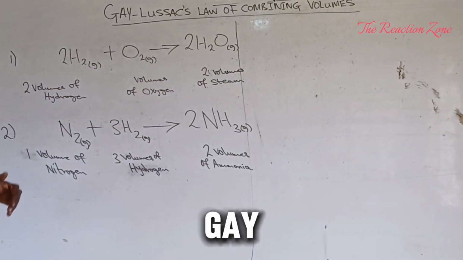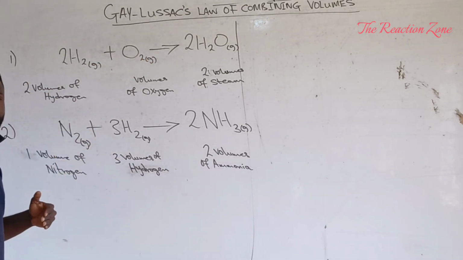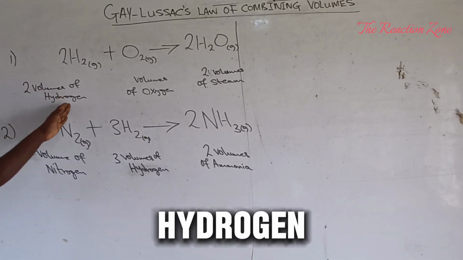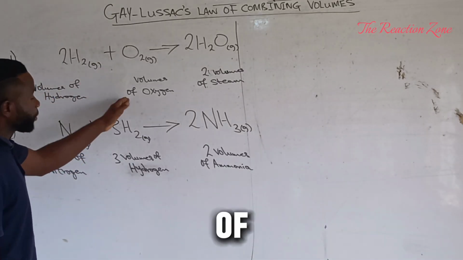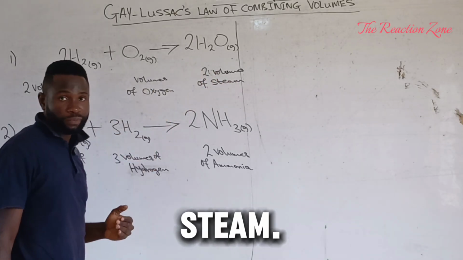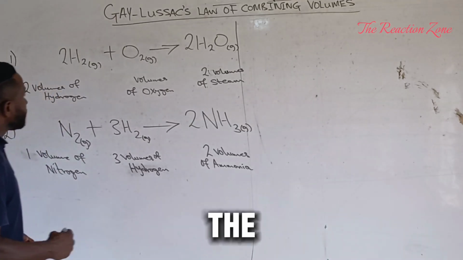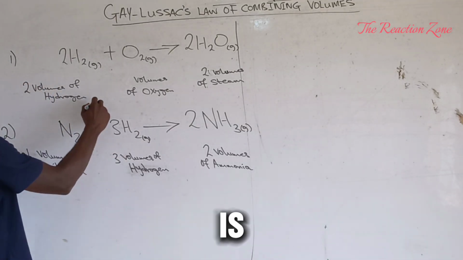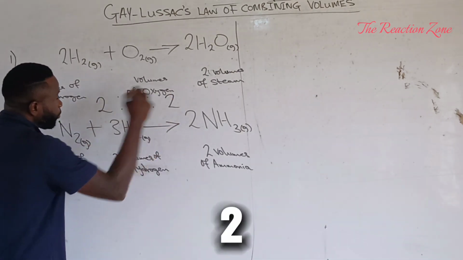However, according to Gay-Lussac's law, what will happen in this chemical equation can be interpreted as 2 volumes of hydrogen combining with 1 volume of oxygen to give 2 volumes of steam. And from this interpretation, the whole number ratio in which they combine is simply 2:1:2.